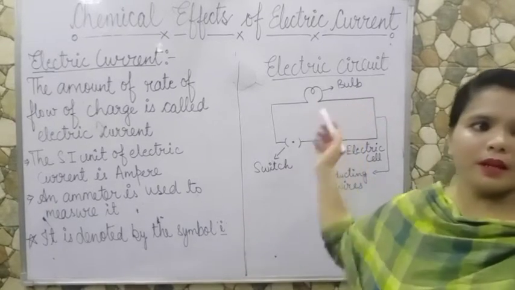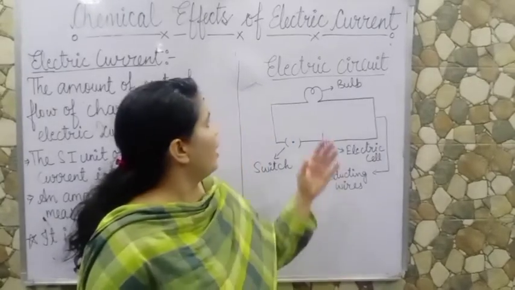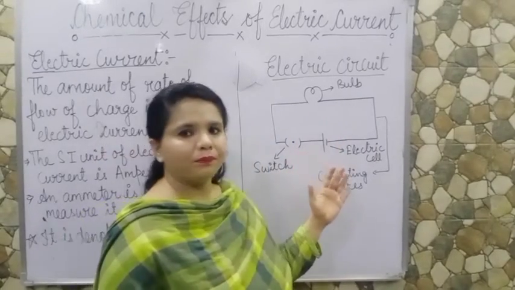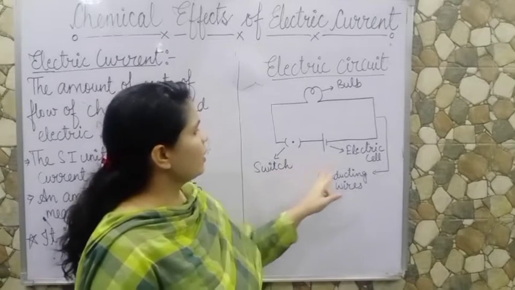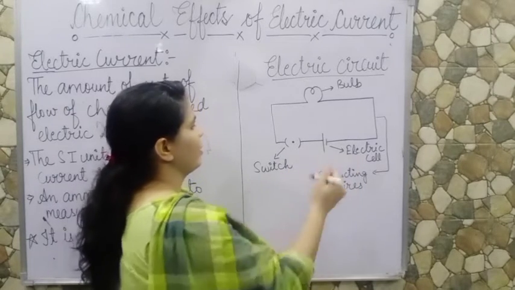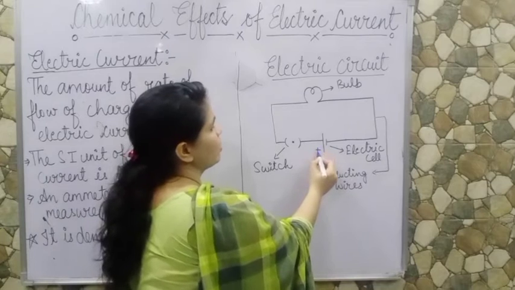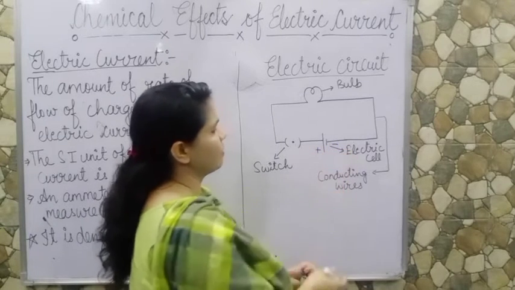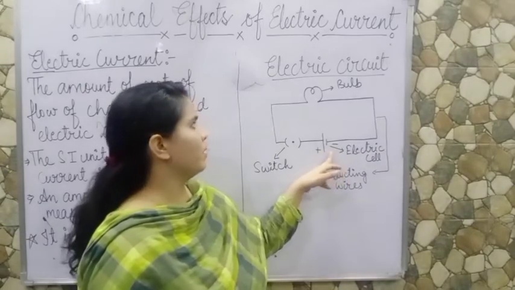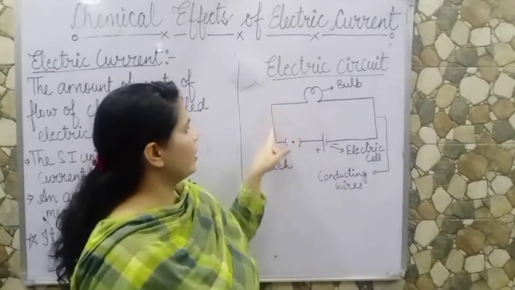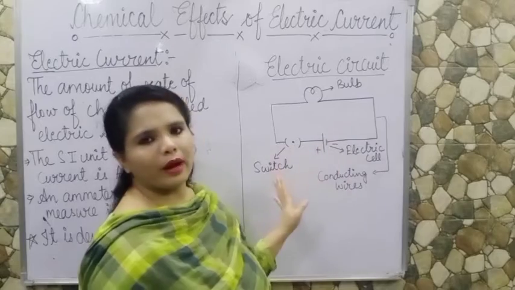Now electric circuit. See the circuit as shown in the figure. There is a switch, an electric cell which has a positive terminal and a negative terminal, a bulb, and these conducting wires.